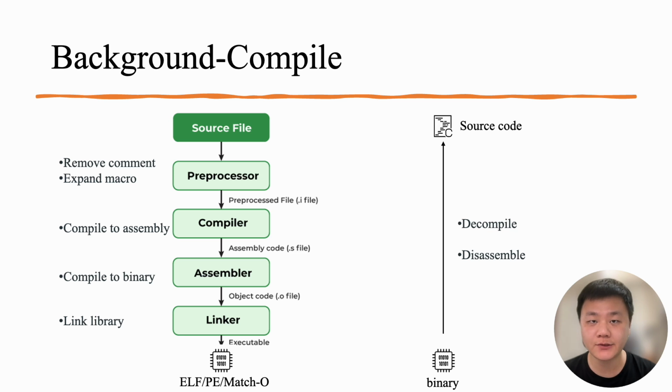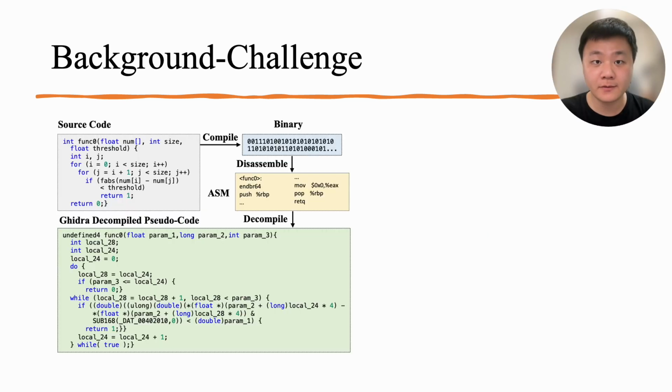So here's decompilation. Convert binary back to source code. Note that binaries are 0s and 1s. No LLM can directly read the 0s and 1s. So we need to first convert the binary into assembly code, which is deterministic. The conversion from binary to assembly is governed by rules, and binary and assembly are in fact equivalent. We treat the concepts of assembly and binary as the same. In fact, there are a few decompilation tools, for example, Ghidra, an open source decompilation tool developed by the United States National Security Agency.